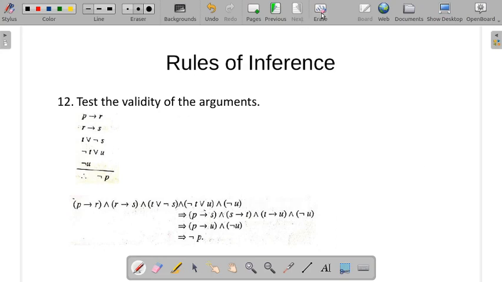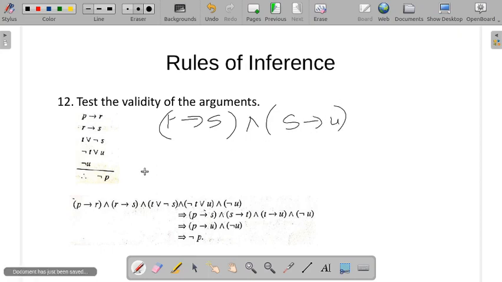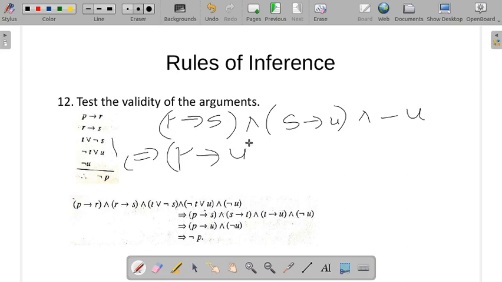So what results do we have now? We applied the rule of syllogism to P conditional R and R conditional S, which becomes P conditional S. Apart from that, we have S conditional U using these two, and negation U. Again we can apply the rule of syllogism: P conditional U, and negation U.